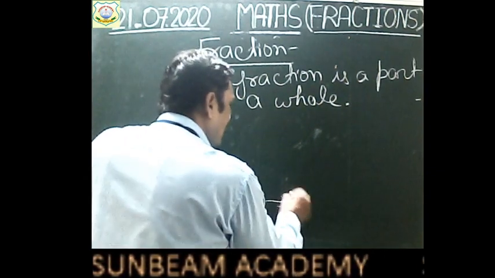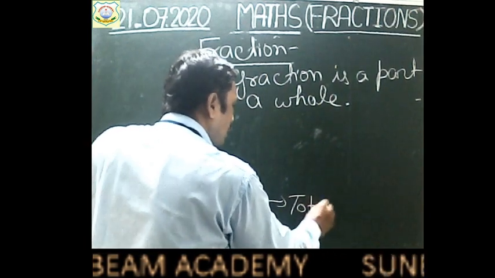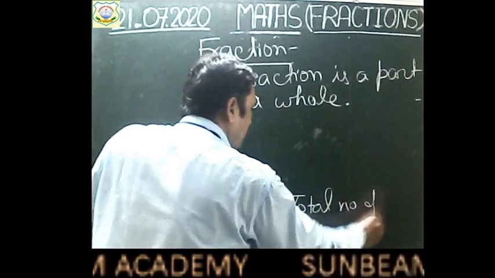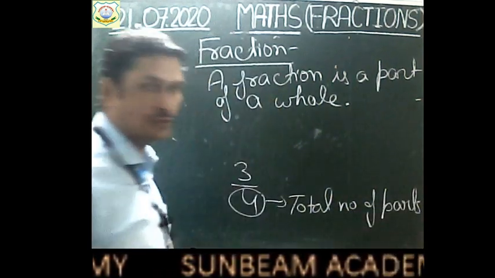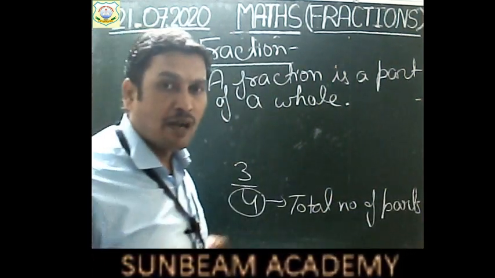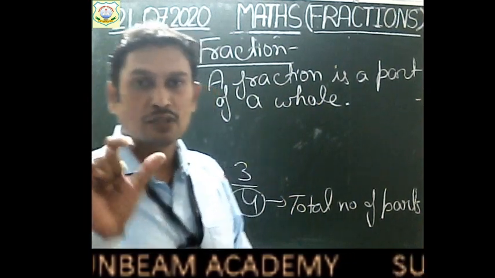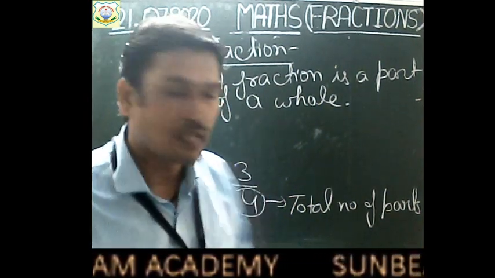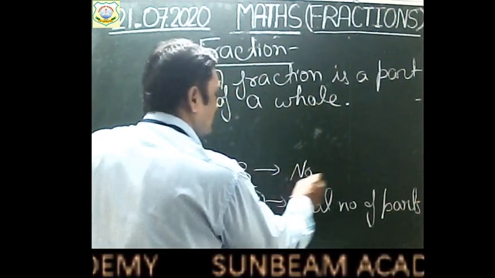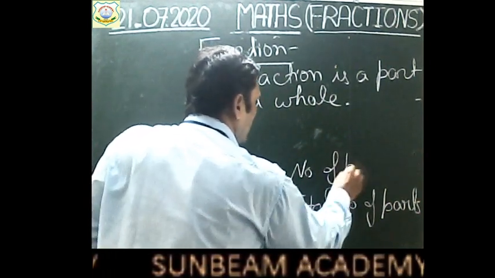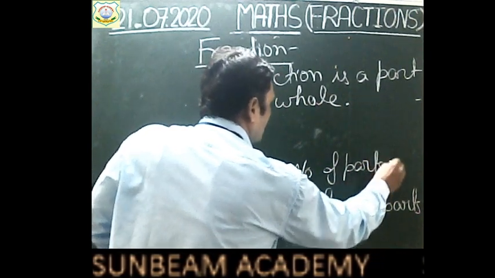Okay? If we are dividing anything into 4 parts and we are getting 3 parts, so total number of partitions will be written downside. Okay? So fourth, it is total number of parts. The lower part shows the total number of parts. Okay? And the upper part shows the number of parts chosen by you, given to you. Right? So this 3 represents the number of parts chosen.